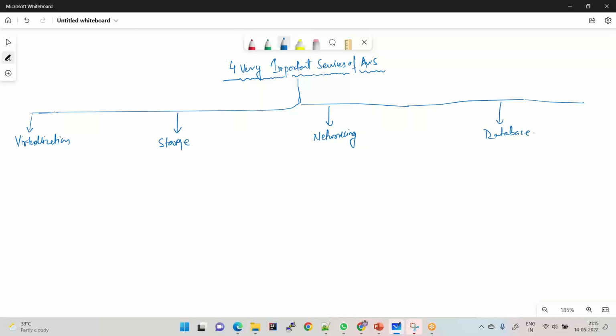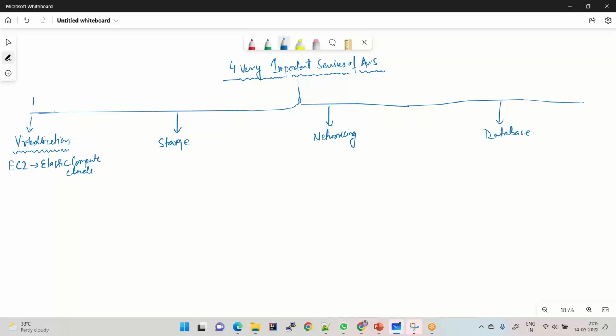So if we want to implement virtualization, if you want to create a virtual machine within AWS, the service that AWS is providing is called EC2, and EC2 stands for Elastic Compute Cloud.